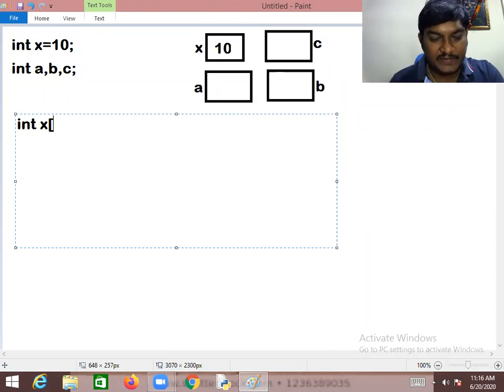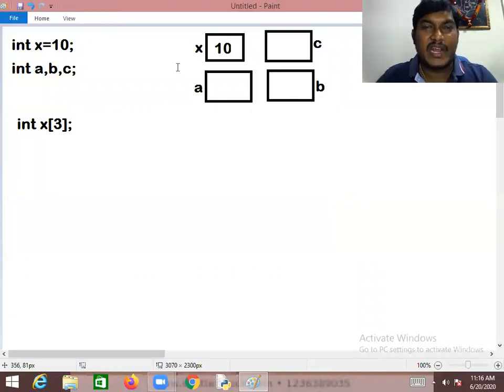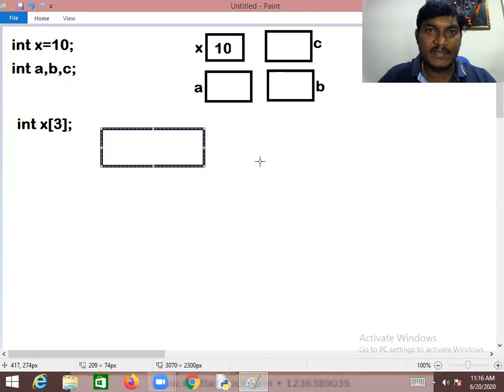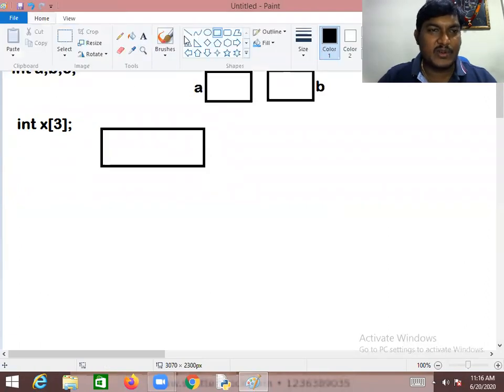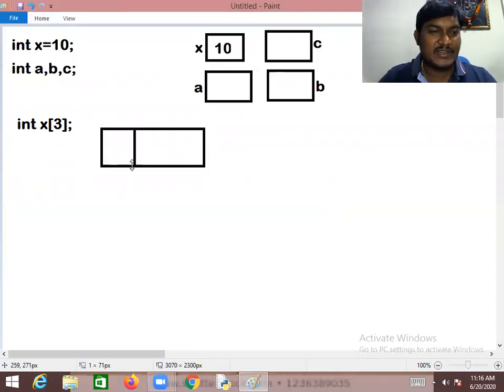If you want to store 3 numbers, you do not need to declare 3 memory blocks or 3 ordinary variables. Rather than declaring all 3 variables, you can declare one variable to store multiple values. That is actually an array.